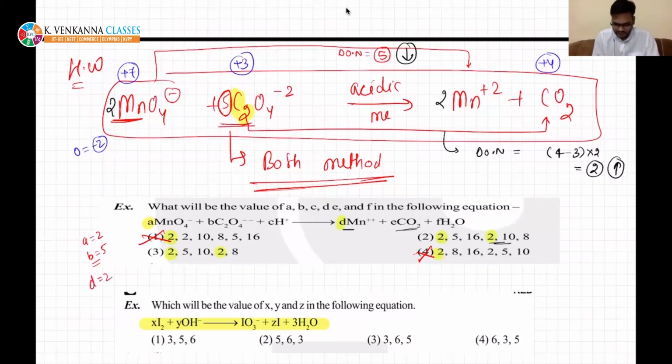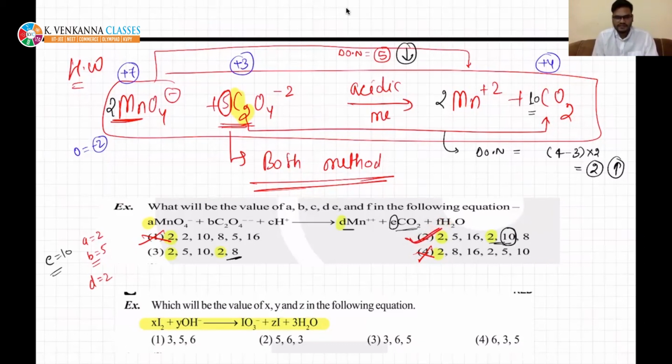Now if you see carbon, there are 10 carbons. Here it is only 5. Here it is not balanced, beta. So you have to balance. You need to multiply by 10. So this is E. If you see, E should be 10. Here it is not given. So E should be 10. There is only one option which is right. That is this one. Correct option is this.